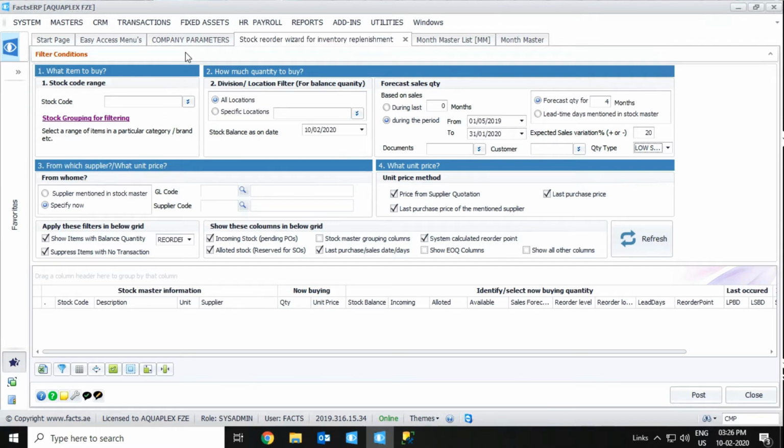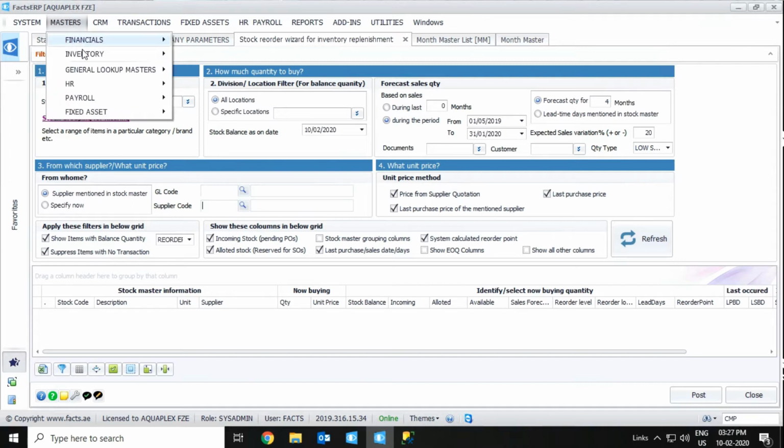We have an option to select the desired supplier in the stock master. Suppose if you are going to order from the same supplier, we can select supplier mentioned in the stock master. Otherwise we can mention over here. So I'm selecting supplier mentioned in the stock master. Now the next section is what unit price. From here we have to select the supplier price, based on which price we have to order.